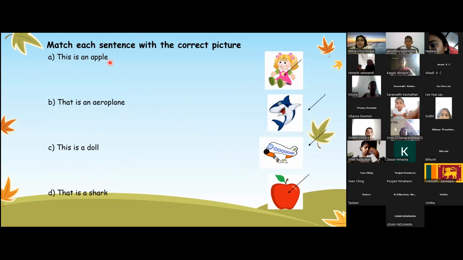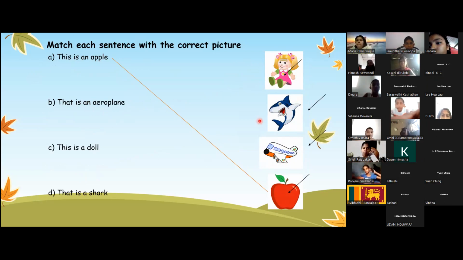How about the next one? This is an apple. Which do you think an apple? Is this an apple? What is the apple? Picture 1, 4. Okay, very good. Last picture. That is an airplane. Very good. Which do you think the aeroplane? Which picture? Third picture. Okay.